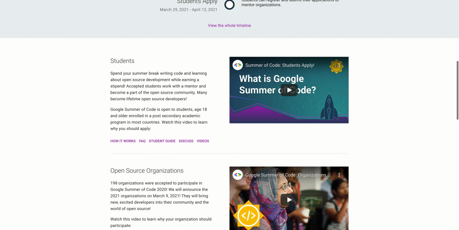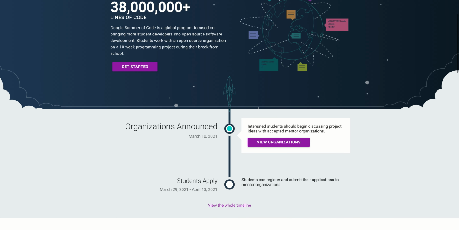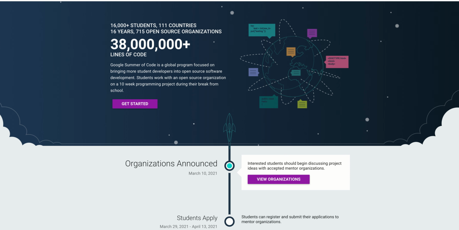So, people who do not know what Google Summer of Code is, it is a sort of internship, a program from Google, in which you work with mentor organizations, and Google pays you pretty well, and you get an excellent tag of Google. So people who are not from premier colleges might not know this, but this is how you get Google internships if Google does not come to your campus, or you're not from a premier college and you need a hefty tag on your resume.